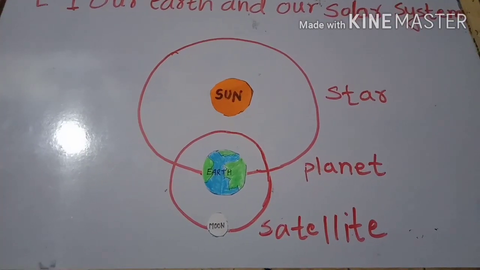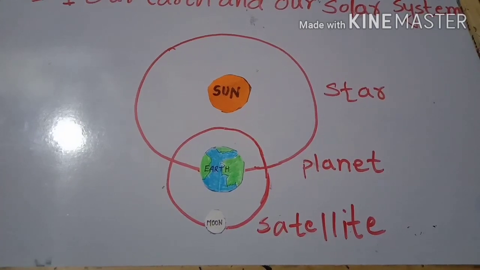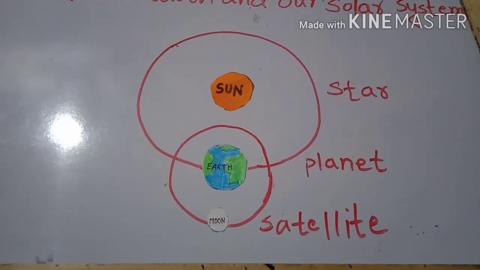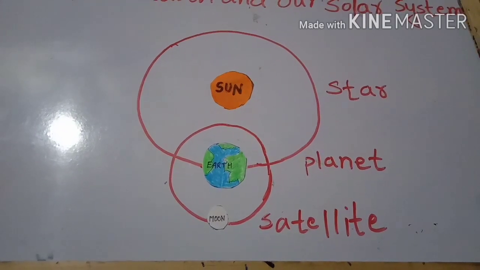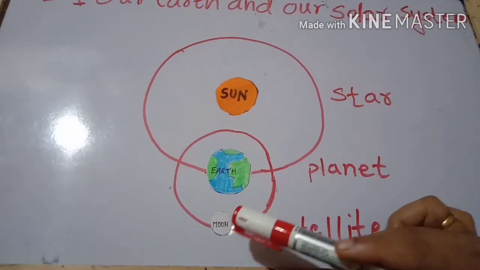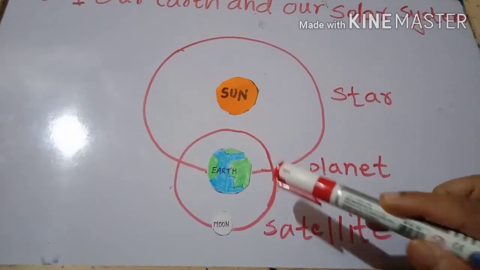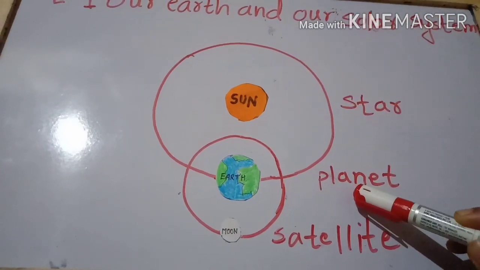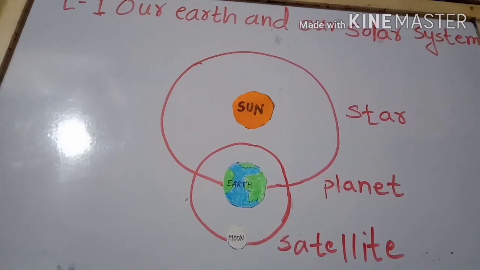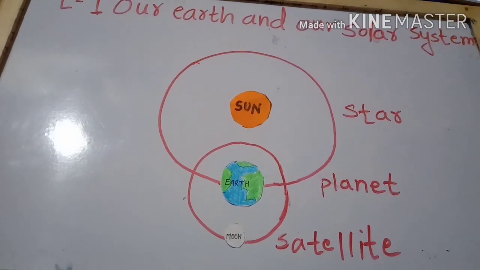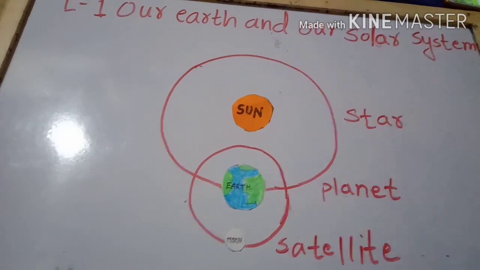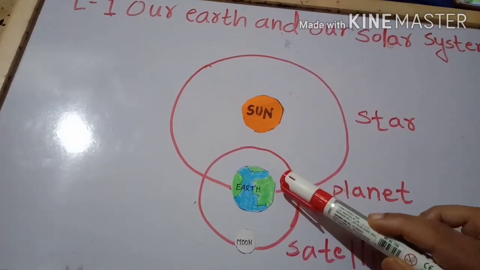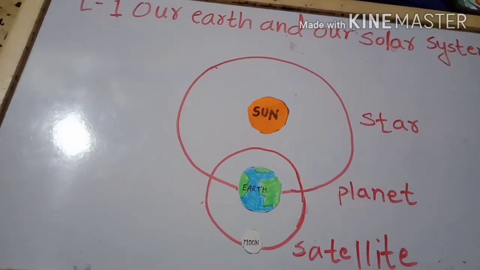So the first heavenly body that we are going to study today is the satellite. Some heavenly bodies revolve around planets. So Earth is a planet and the moon is revolving around a planet. So the moon is called a satellite and Earth is a planet. These are called satellites. Satellites get their light from the sun. The sun is providing light to the moon as it provides light to the Earth.